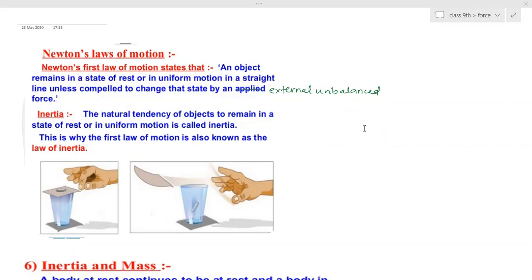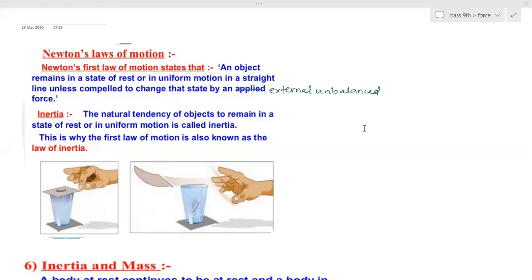The book is present at the same position. What about the paper? Will the paper remain at the same position every day? If you keep a paper, is it possible that for 1 hour it will stay at the same position? No, ma'am. Why? Because it's lighter. Wind or air might be acting on the paper, so it may fly away.